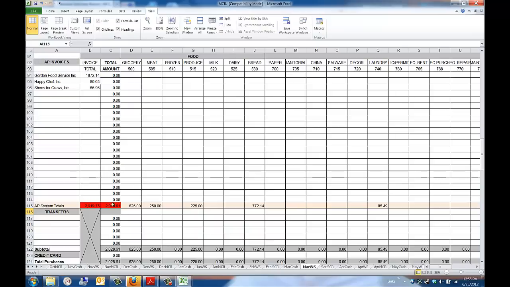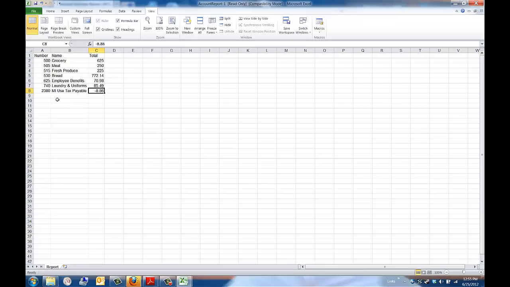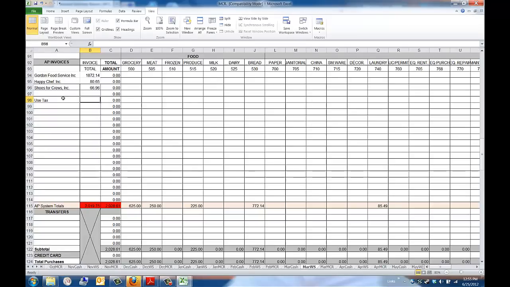As you can see, my totals here don't balance, and that's because our vendor summary report did not include the use tax, so we need to add that amount here. You want to be sure to add this amount as a positive number. And now you can see that my totals balance.